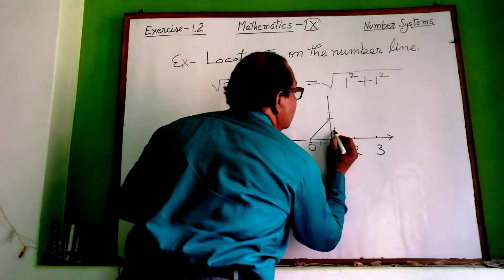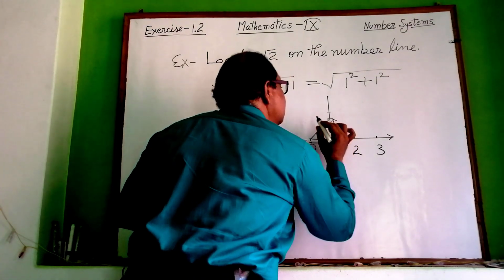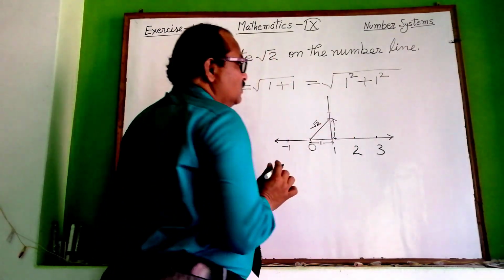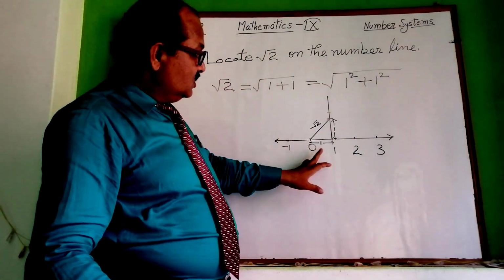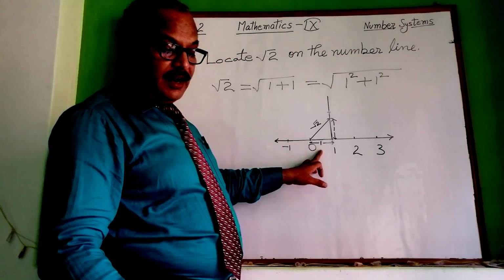It is also 1 unit. So its hypotenuse will become root 2. You can see applying here Pythagoras theorem. So how to locate the root 2 on the number line?